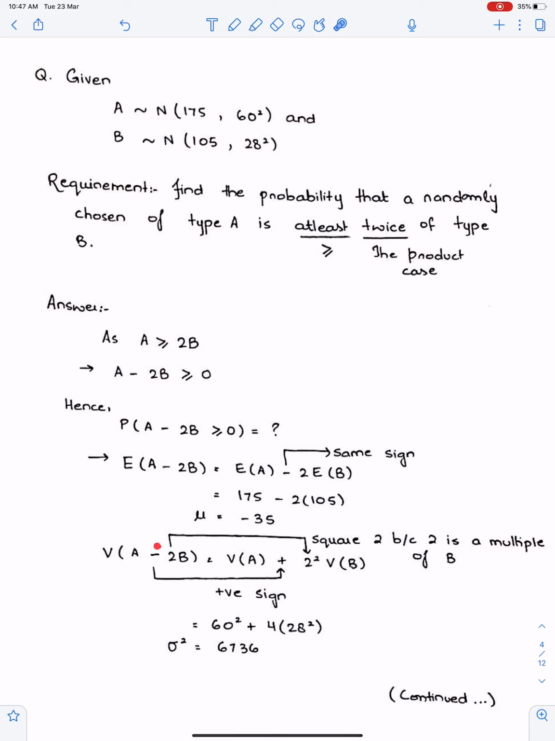But important thing is in variance, two things are important. Since we are doing the product case, we have to give square to this 2. And number 2, we have to change the sign, this negative to positive, because we always expand bracket of variance with positive signs. So V of A plus 2 square V of B. Square 2 because 2 is a multiple of B. Whenever the coefficient is multiple, then you always need to give power 2 to that coefficient because the case is product. This is the sigma square.